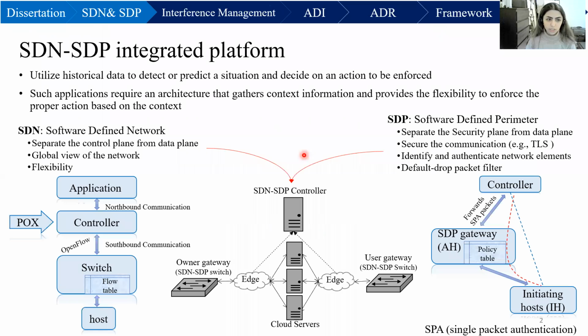So some applications utilize historical data to detect or predict situations and decide on an action to be enforced. These applications require an architecture that gathers information and provides the flexibility to enforce the action. SDN is one of those.